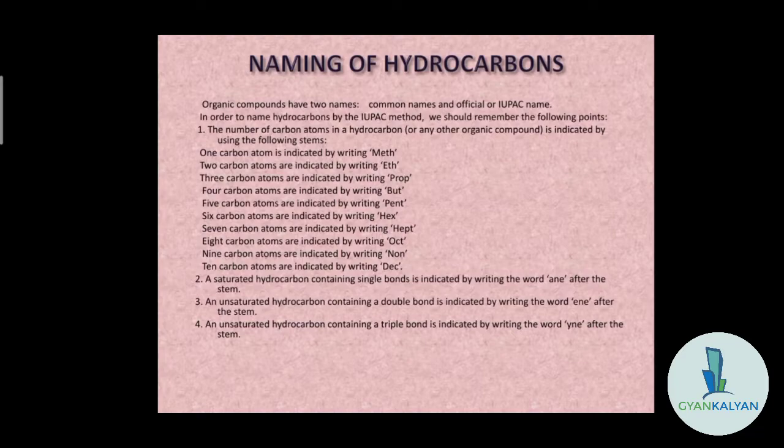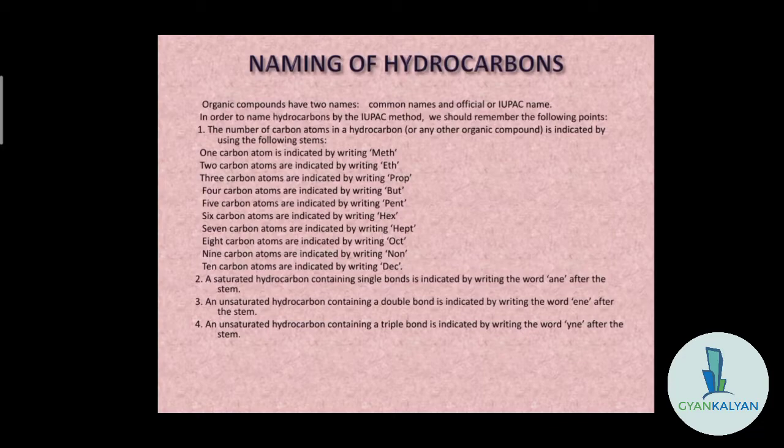For a saturated hydrocarbon with one carbon atom and a single bond, that is methane. METH for one carbon atom and ANE for the saturated hydrocarbon.